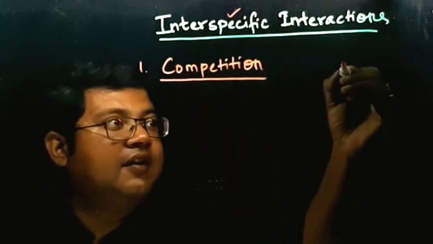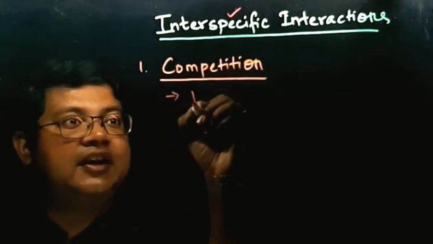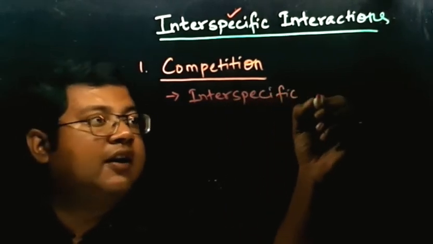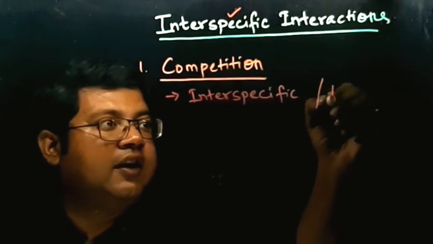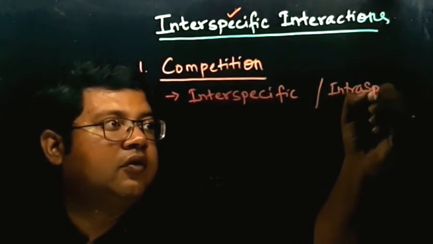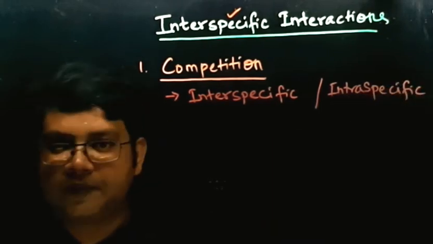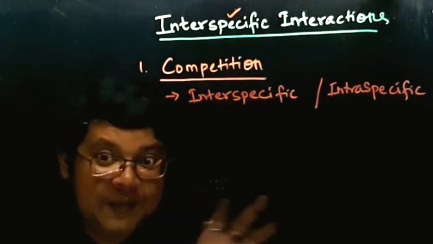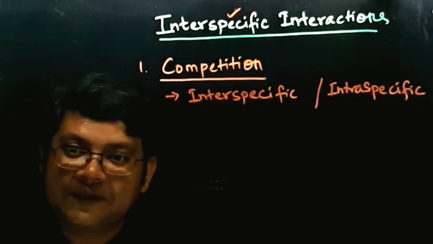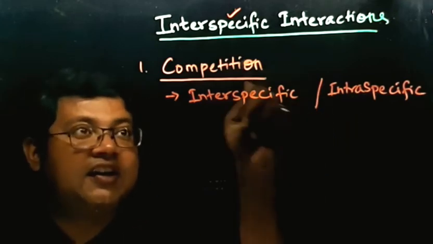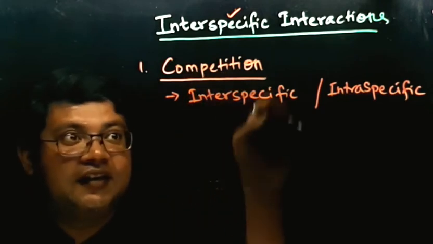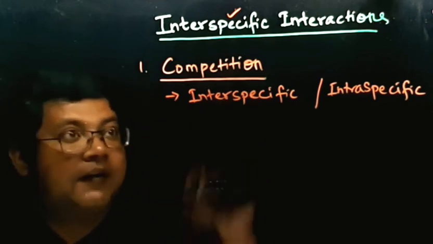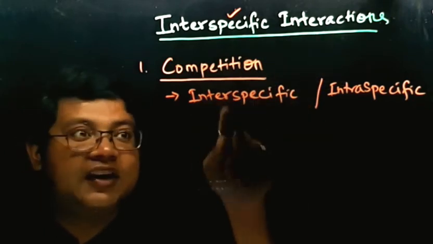So I'll write over here, competition can be interspecific or it can be intraspecific. If members of the same species compete for something, we'll call it intraspecific competition. If members of two different species compete for something, we call it interspecific competition.